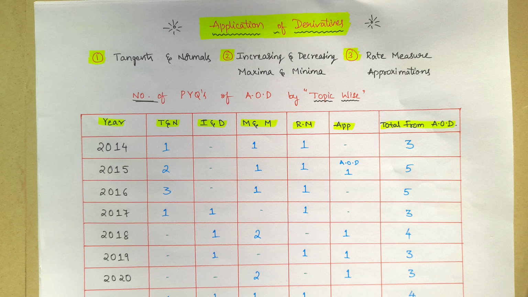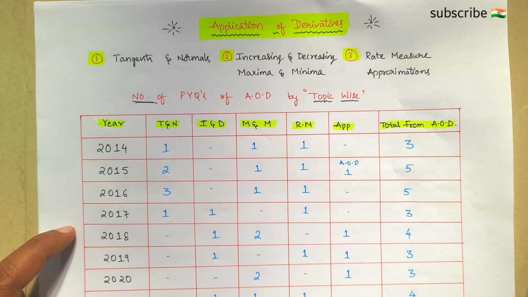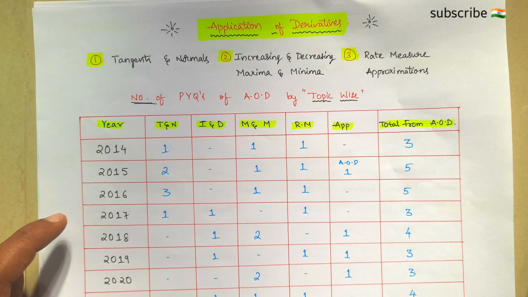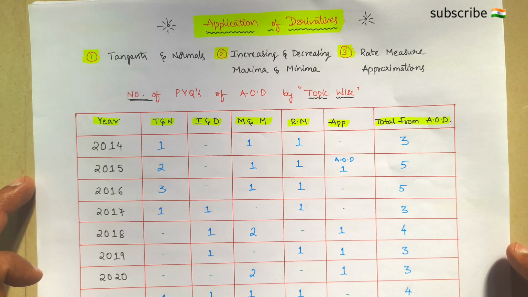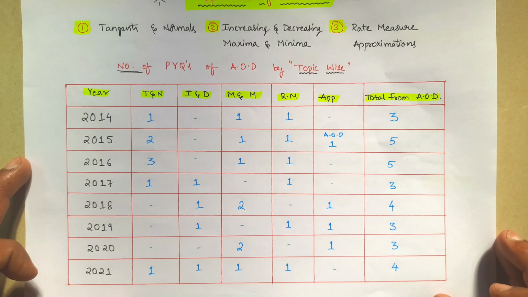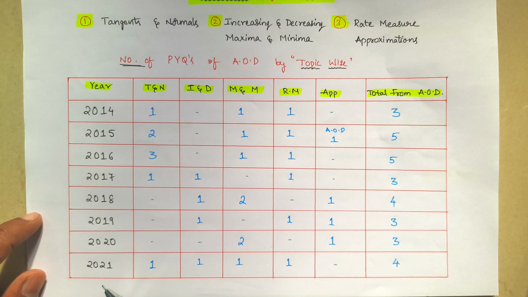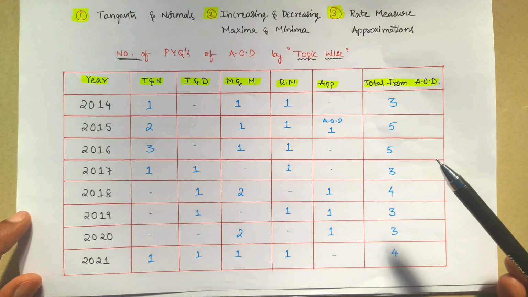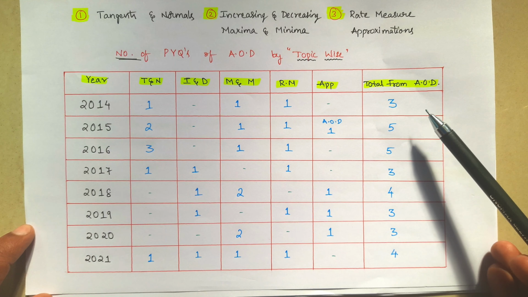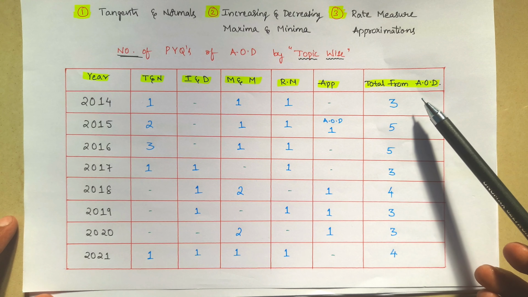Now let us start with the most important and one of the most weighted topics of your second year, KCT, which is application of derivatives. Here you have a very clear detail about the number of questions from the past 8 years, from 2014 to 2021. This is the column which contains the total number of questions.